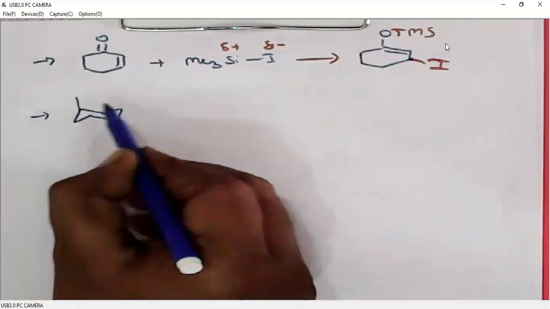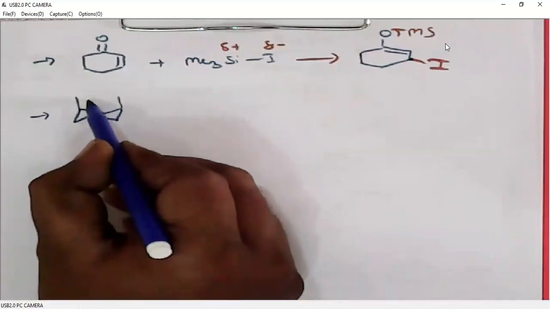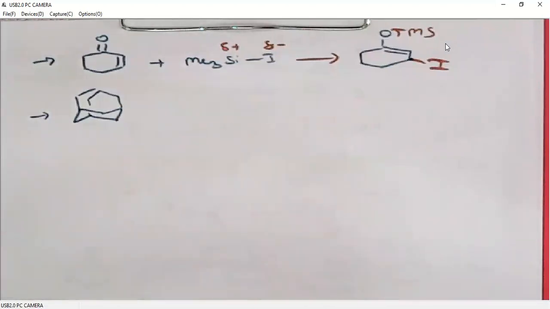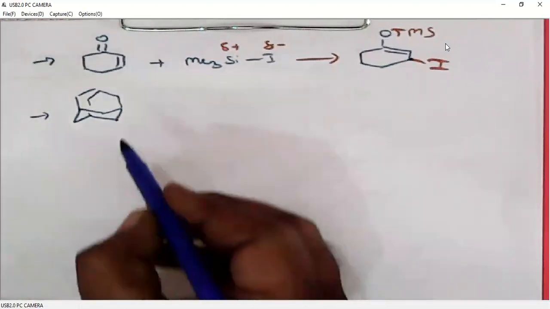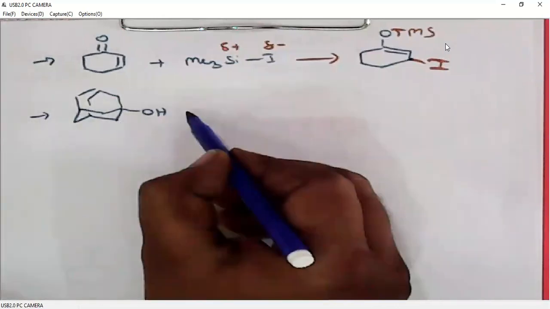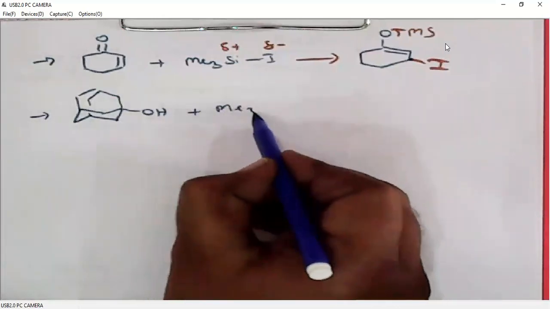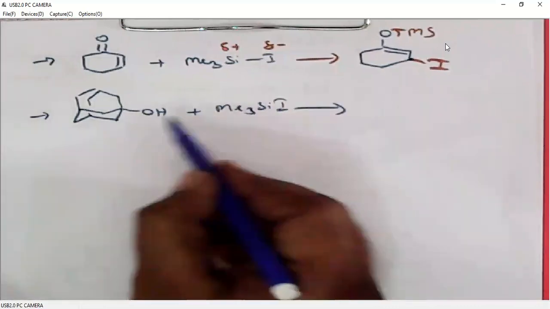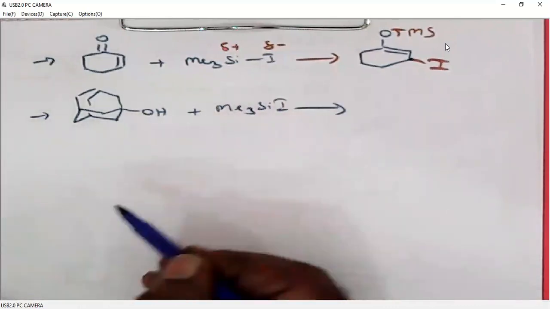Generally, adamantane is a very stable molecule. It never involves in reactions, but still this alcohol can be replaced with iodine when we treat this alcohol with TMS iodide.